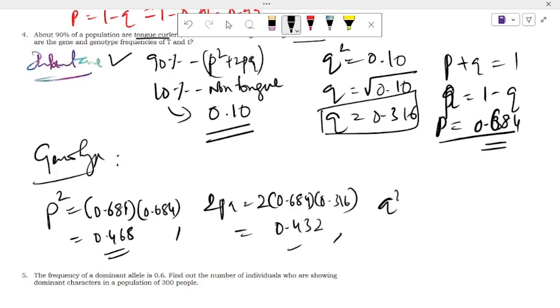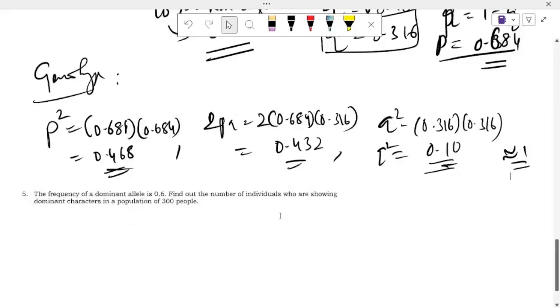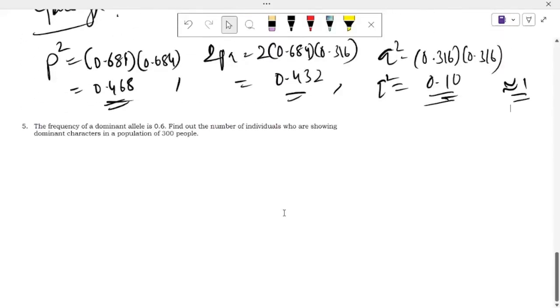Next, q square value. 0.316 into 0.316. So you'll get the q square value, which is equal to 0.10. If your answer is correct, you just sum up these values, and that should be nearly equal to 1. Next problem is the last one.